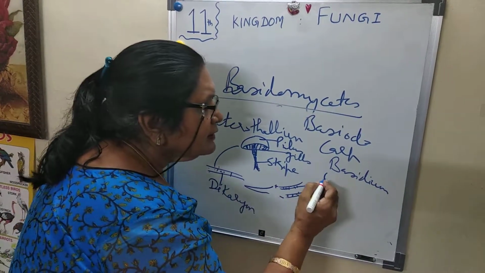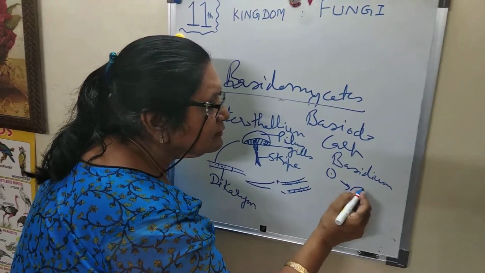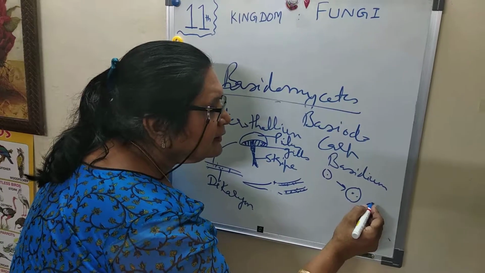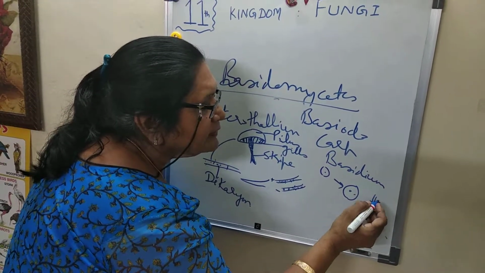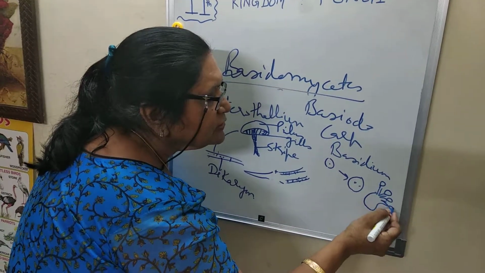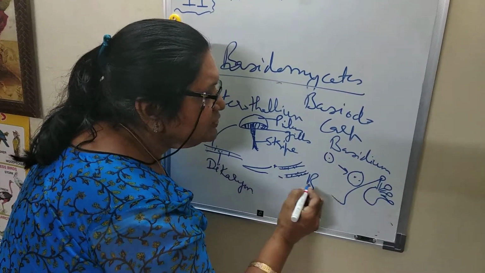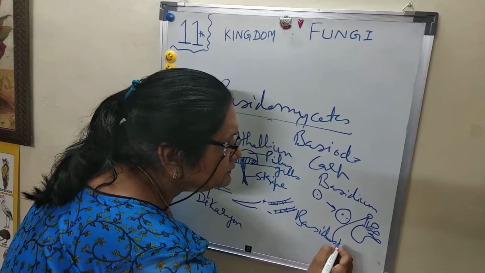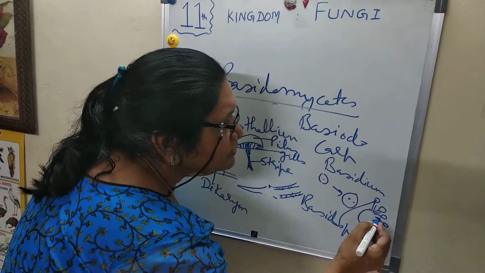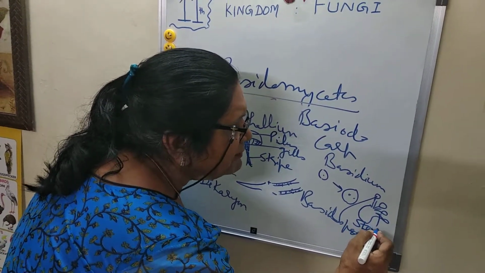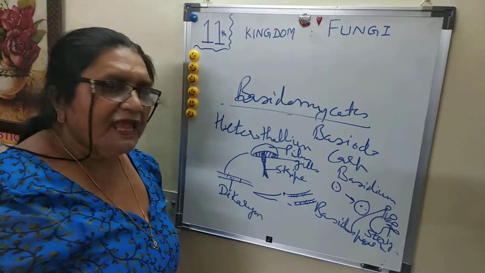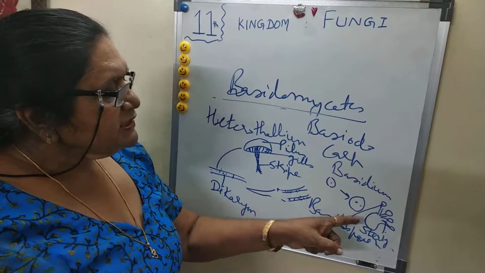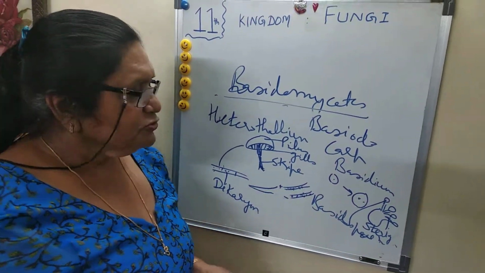They are formed like this, four, and they are arranged above like this. These are called basidiospores, arranged on the structure called sterigmata. They are formed after meiosis, so they are meiospores.